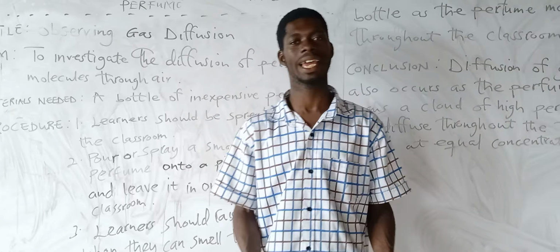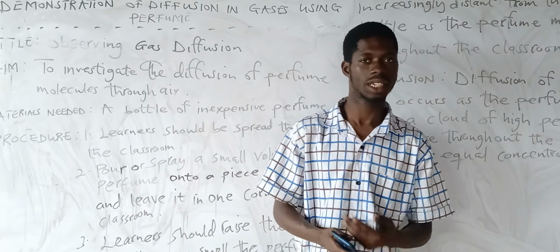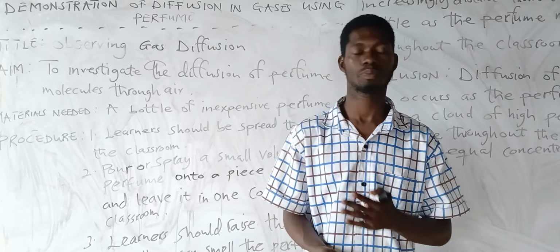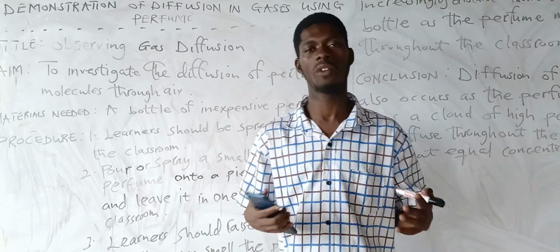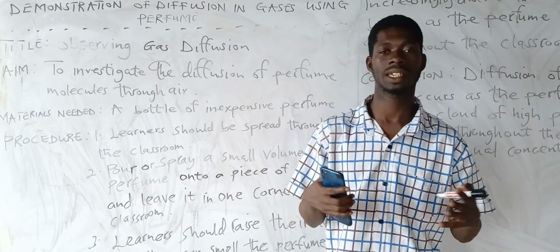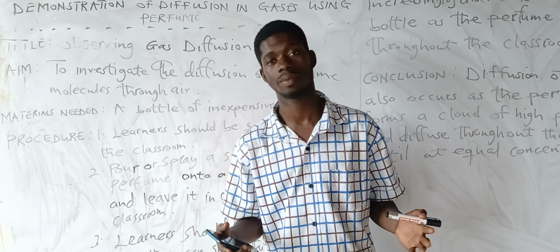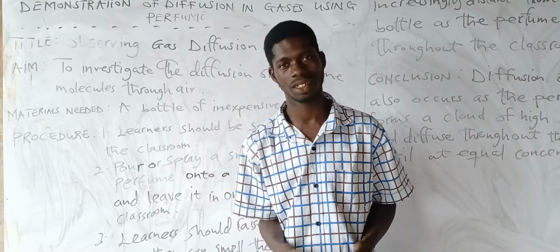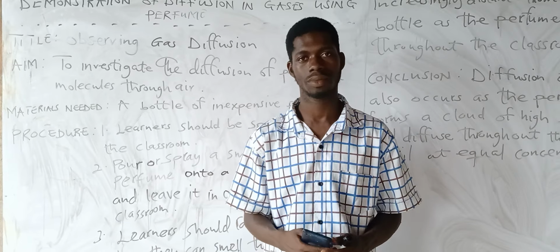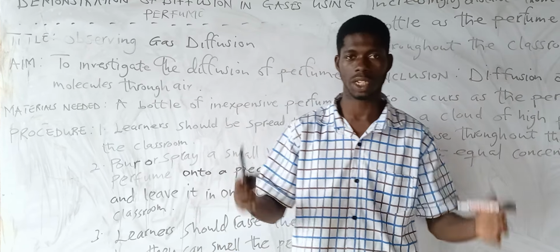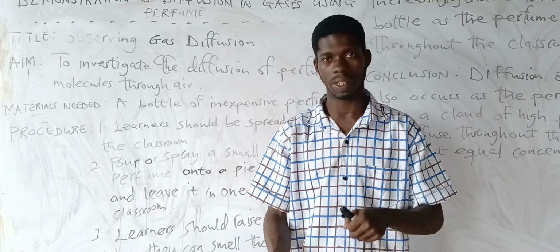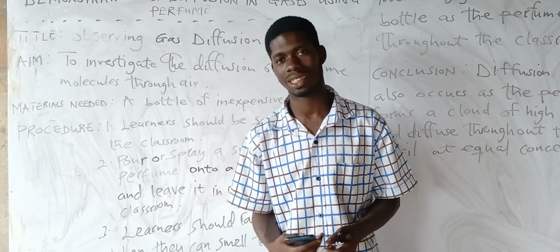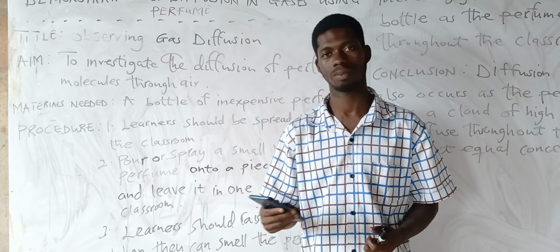So now you take a tissue. Yes, any tissue. Then you pour what? You spray a small volume of the what? Of the perfume. Yes. And put it at one end of the room. Are you getting it? So you take your tissue, then you spray the perfume on it and put it at one end of the room.